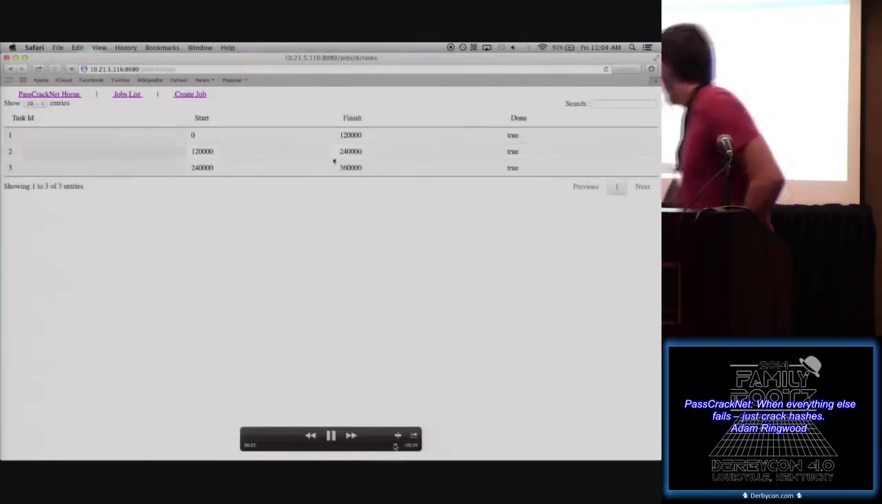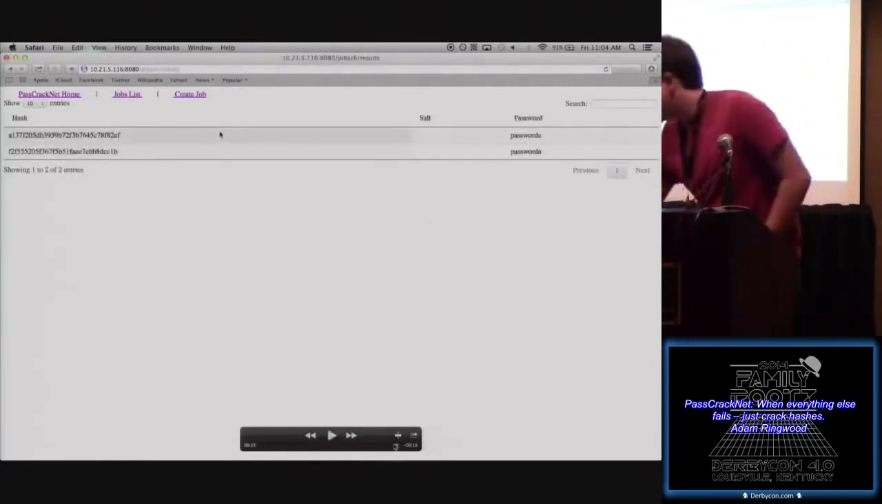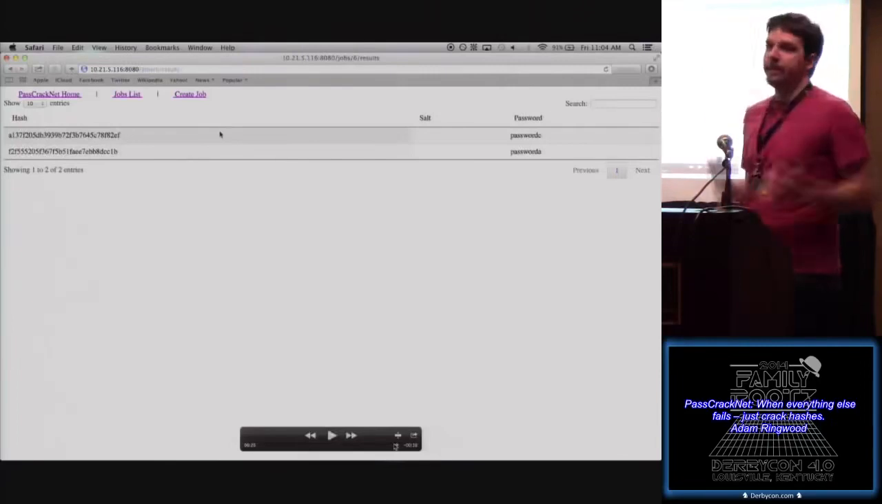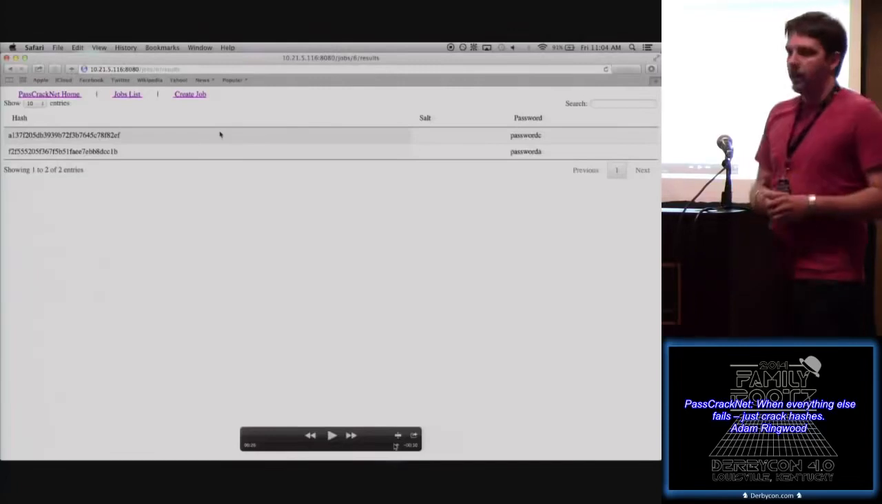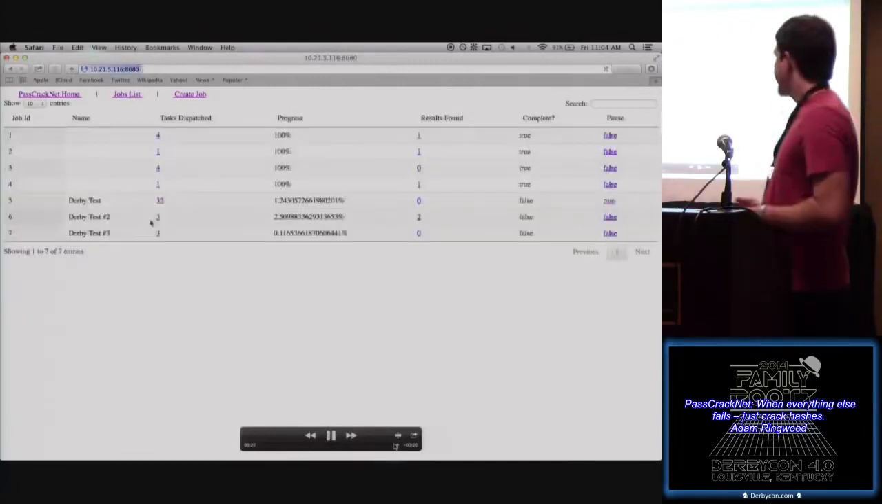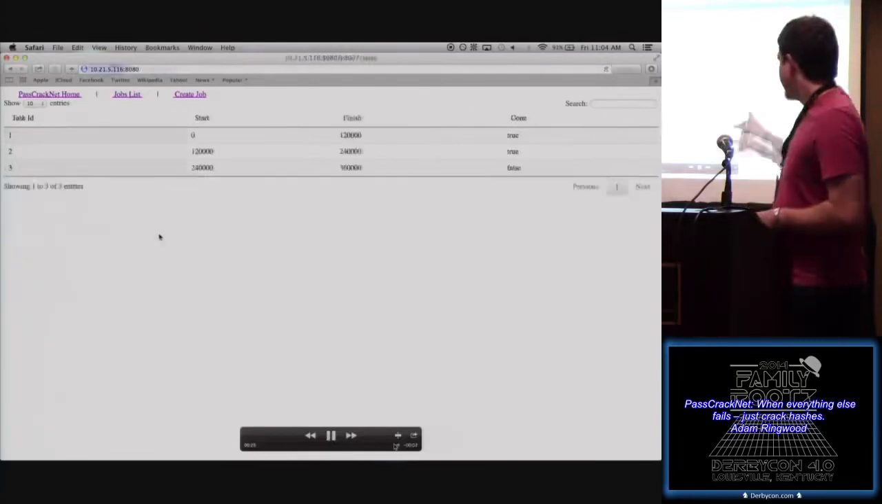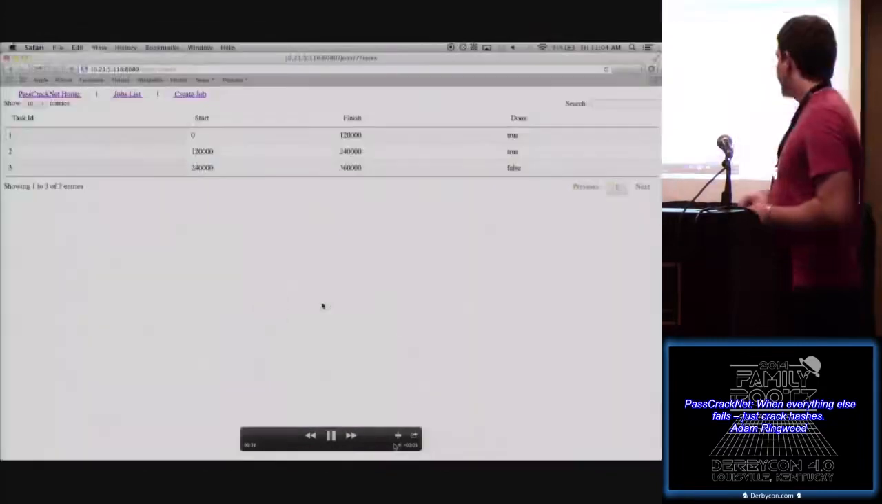We see now that once we paused the task, it started doing that one. And then once we did that, because it's the word list, it actually came back really quick. We can see we found 2 passwords already, and those are out of the word list. Now, the interesting thing to note, and this is kind of just the thing about hash cracking in general, is the second one, which is the mask attack, which uses the exact same input file, hasn't found anything at all.